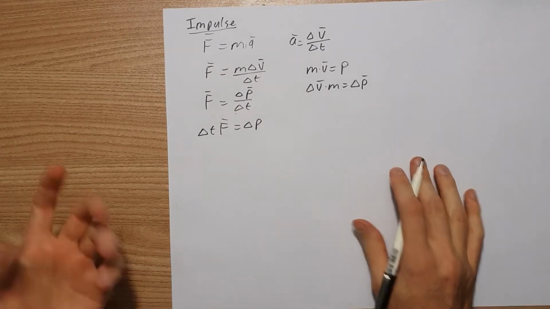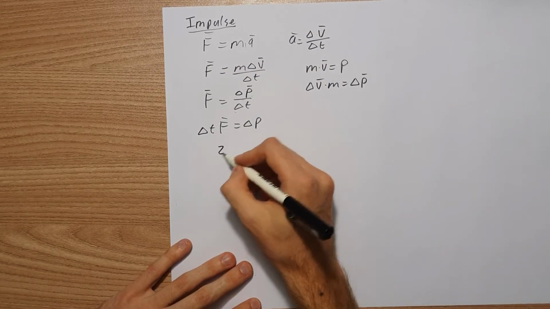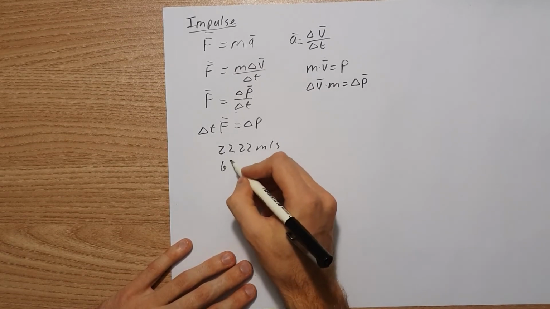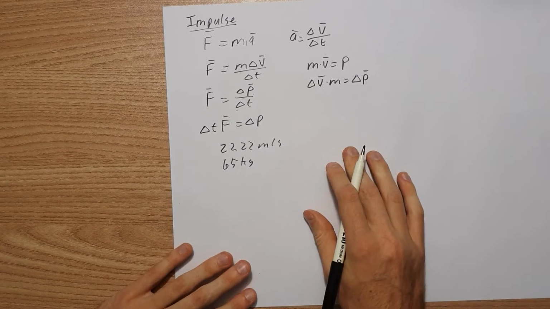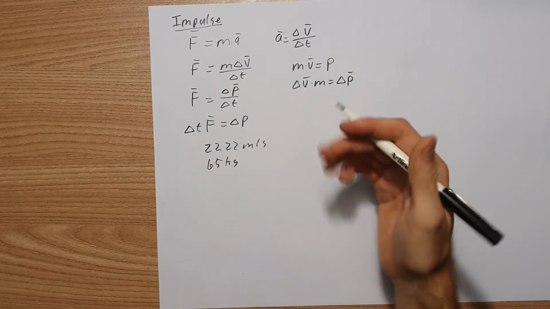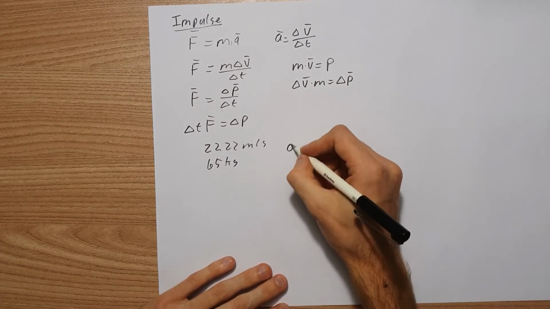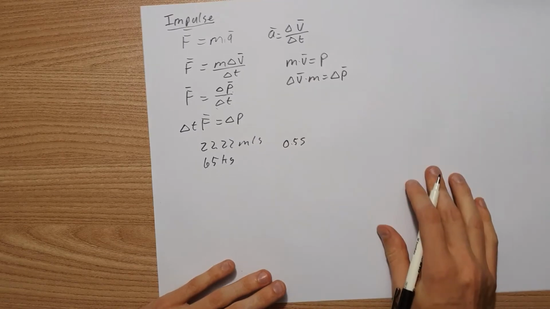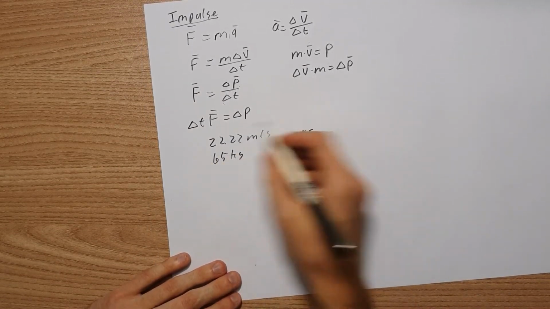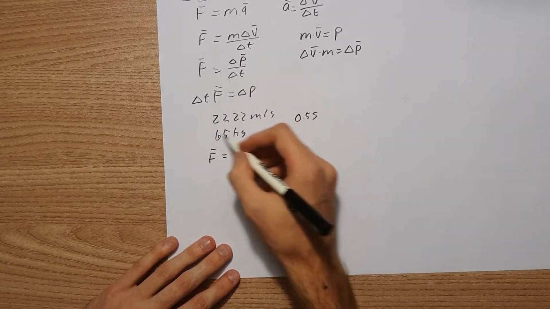Okay, so taking that same situation with me in the car, we said that we were moving at 22.22 meters per second. Our mass was 65 kilograms, and the time for that impulse to take place, or when we came to a stop, that period of time was 0.5 seconds. So now if we plug that into our equation here, force is equal to the change in momentum.